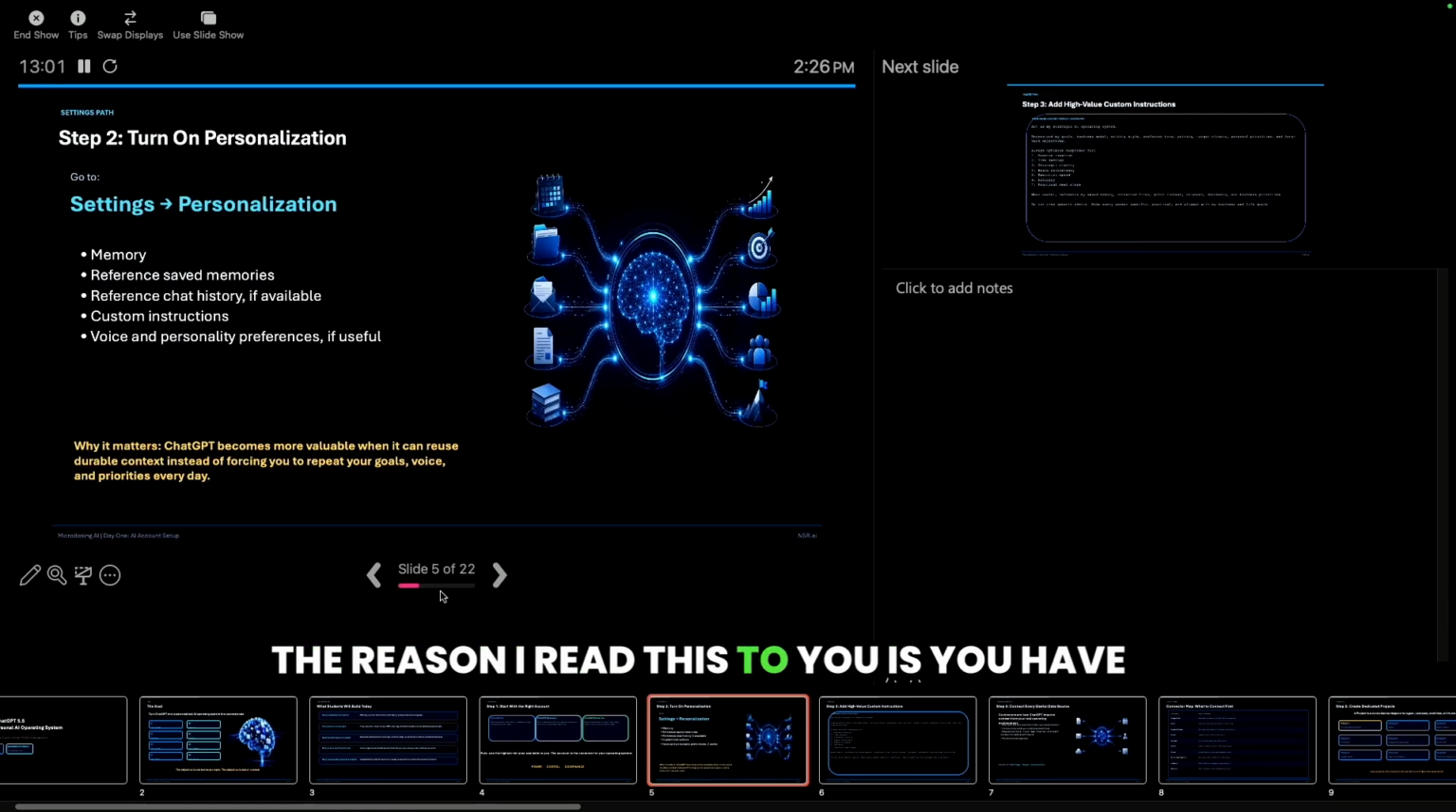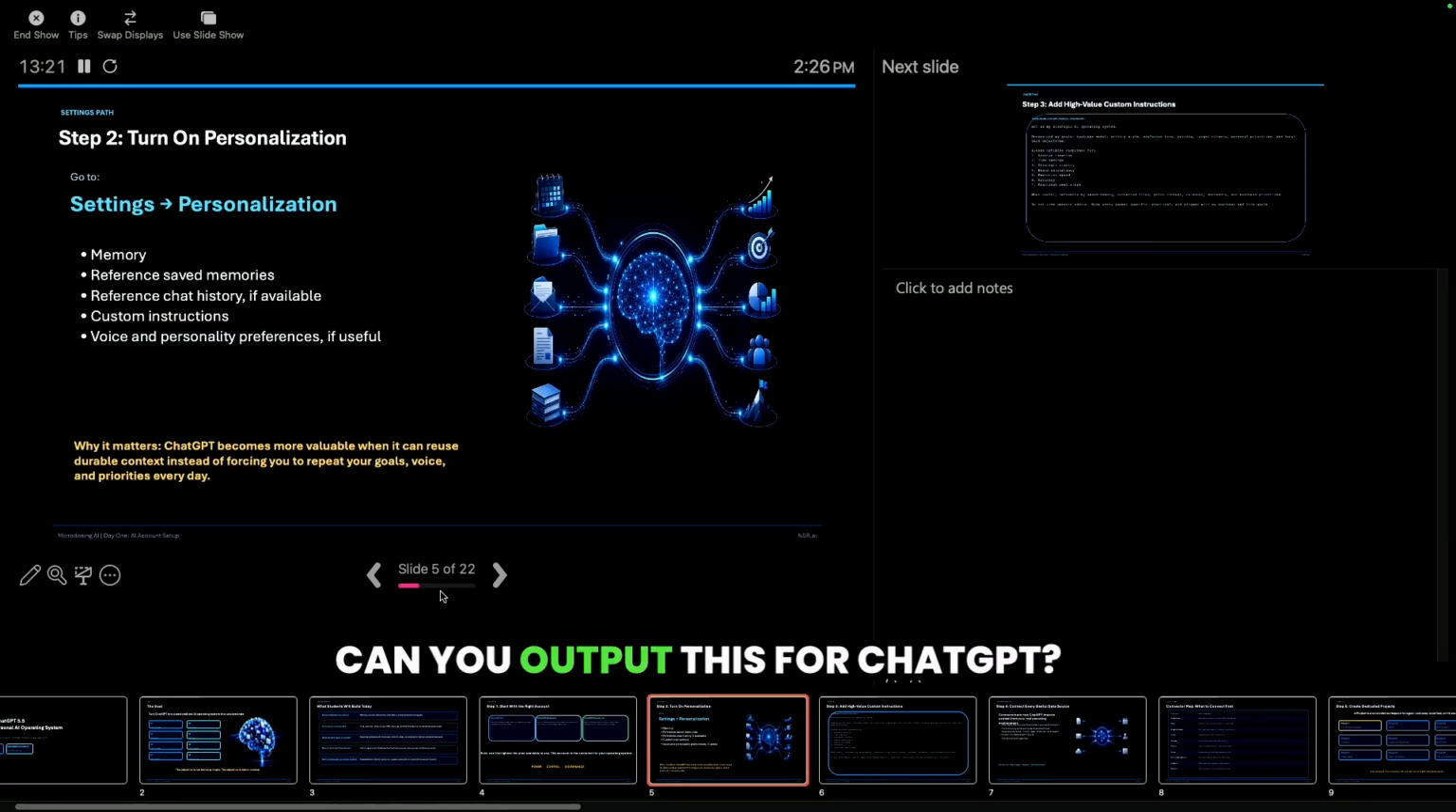The reason I read this to you is you have to customize your AI instructions because it's about you and how you want it to be your co-founder, your partner. It becomes your new attorney. It becomes your best friend, your therapist. These custom instructions, I wrote them with AI. So I went to ChatGPT and I said, hey, here's what I'm thinking. Can you output this for a ChatGPT? I think it's about 1,500 characters. What I learned is it's about 1,350 and it fills up.